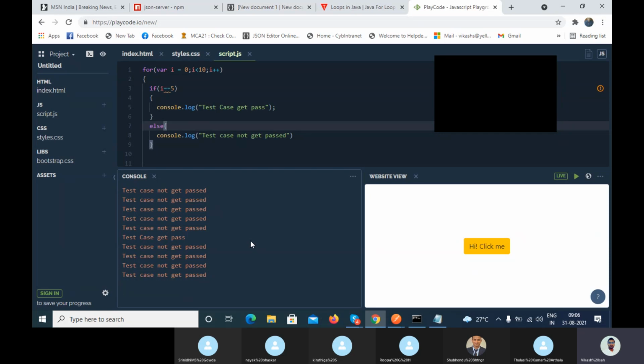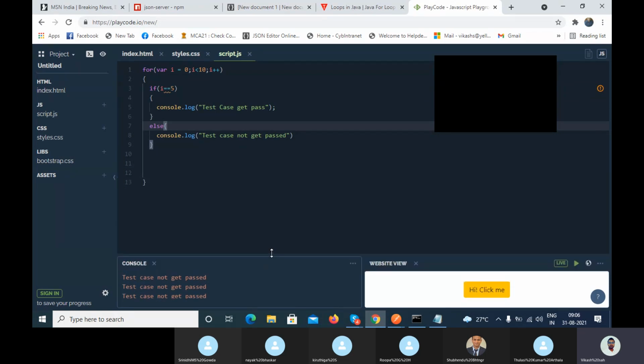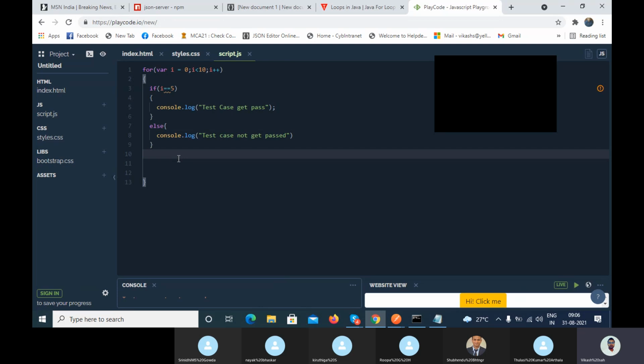Clear? Okay. Now tell me the output. Now tell me the output. So if I'm writing here, now tell me the output. Like in the 5th and 8th case, it will print test case get passed, and all other cases it will print test case not get passed.